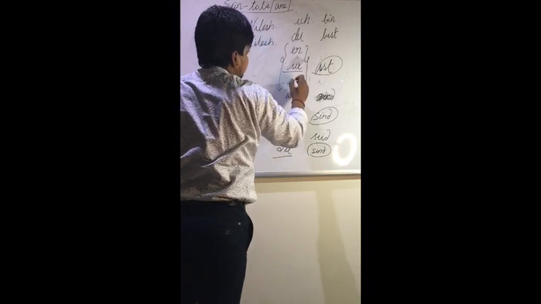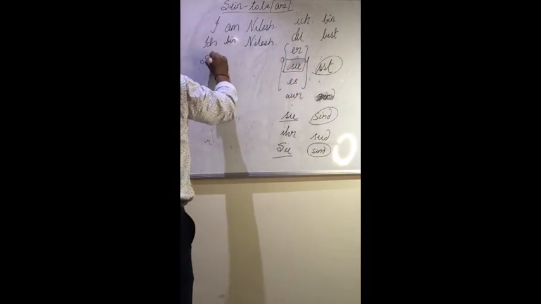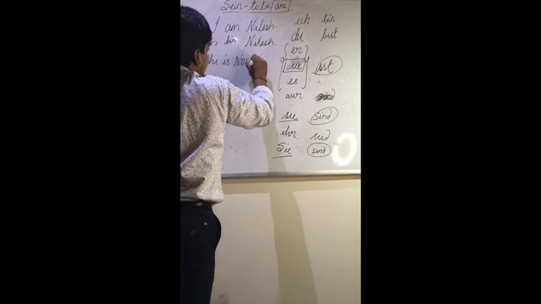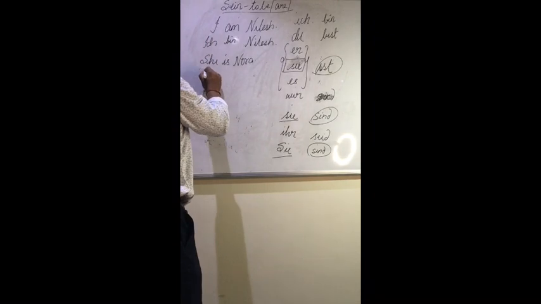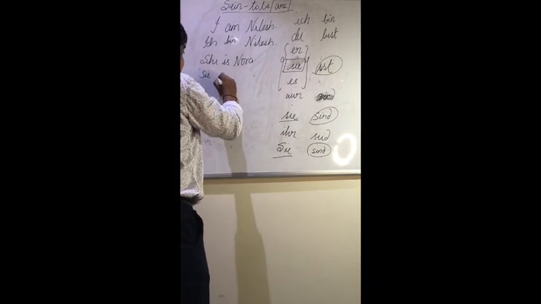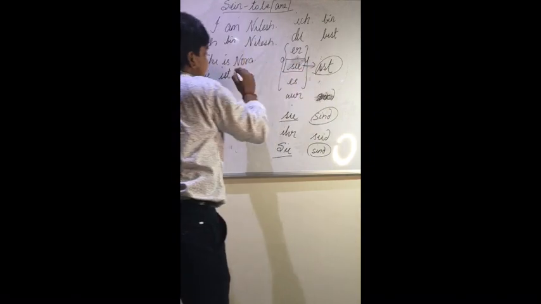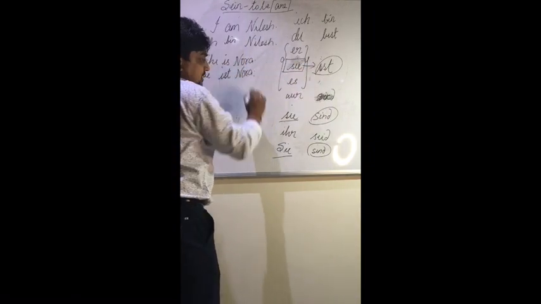We will take one more example. Suppose in this example I am taking she. So she is what? Female form. She is Nora. Okay. So what do we say for she in German? Sie. So I am writing sie, ist, because the conjugation of this sie is ist. Nora.